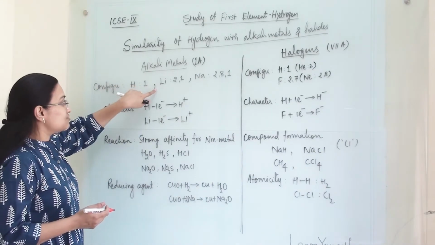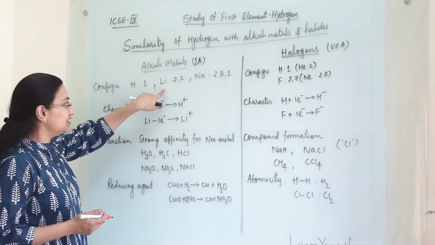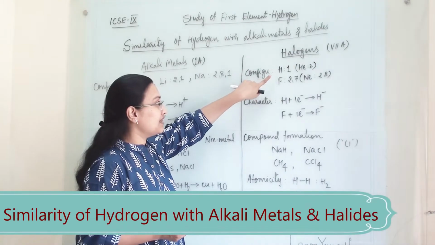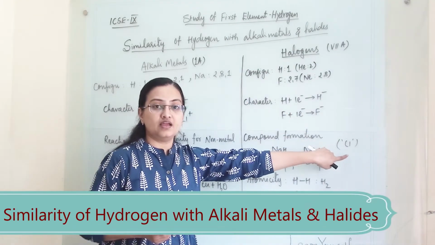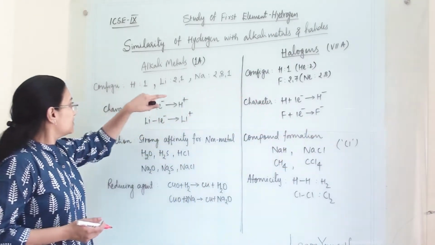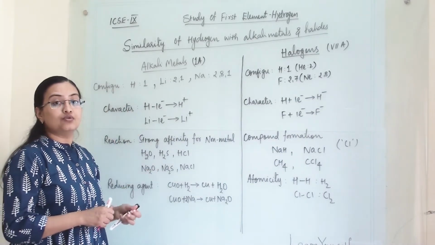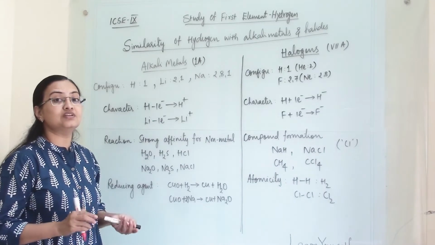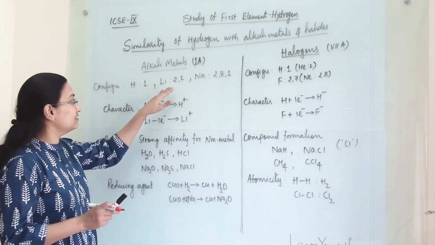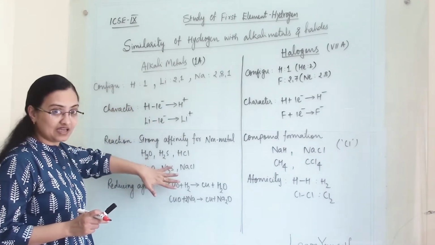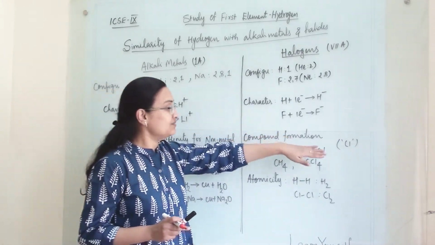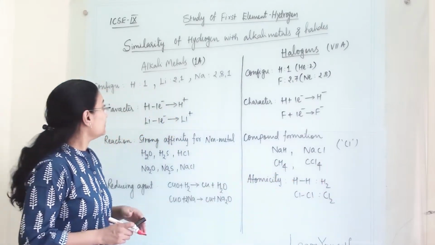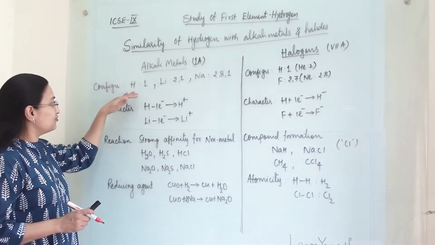In alkali metals we are going to compare hydrogen with lithium and sodium, and in halogens we are going to compare hydrogen with fluorine and chlorine. In turn we are going to prove that it has similar chemical properties, like lithium and sodium among alkali metals and like fluorine and chlorine among halogens. So first we will see the configuration.